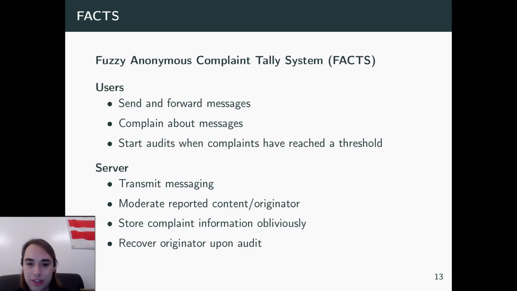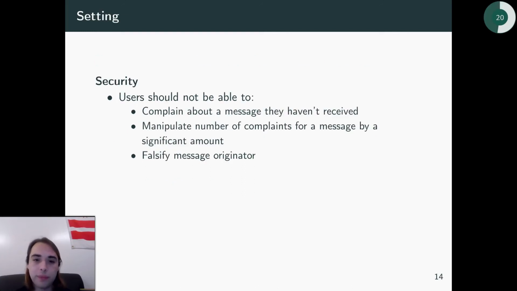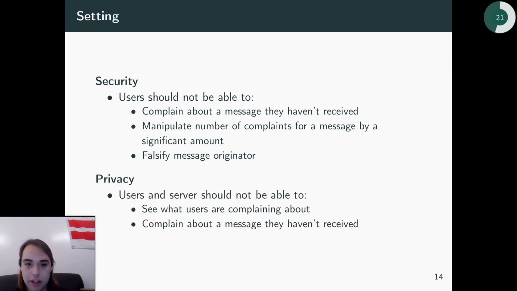And so the server itself, obviously, is going to transmit the messaging, hence the centralized platform. It's going to moderate reported content or the originator of that content, and then it's going to store complaint information obliviously. That's very important to maintain that privacy and security. And then finally, it's going to actually recover that originator upon an audit. So as far as security goes, users should not be able to complain about a message they haven't received, obviously, manipulate the number of complaints for a message by a significant amount, or falsify the message originator.